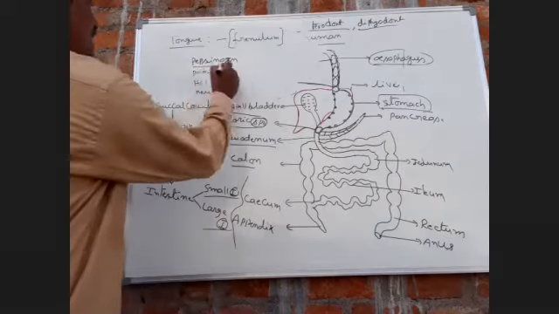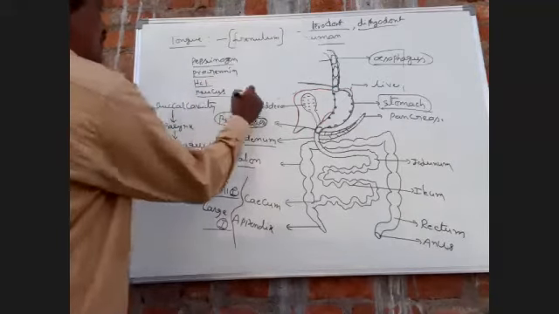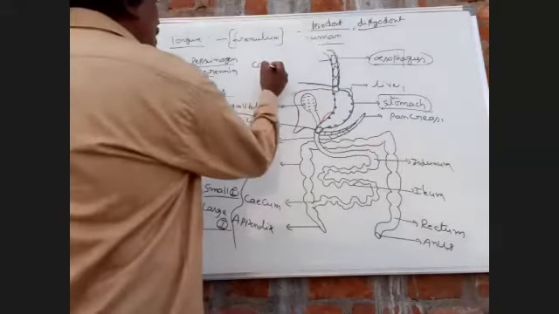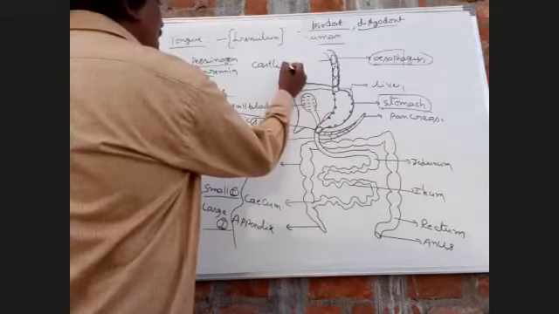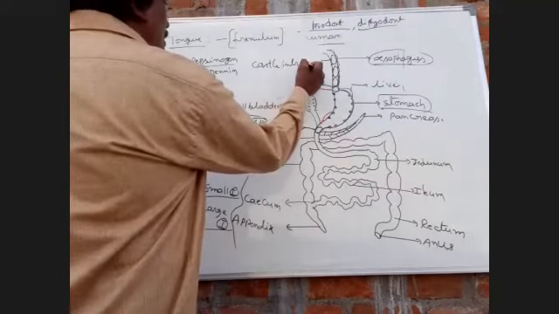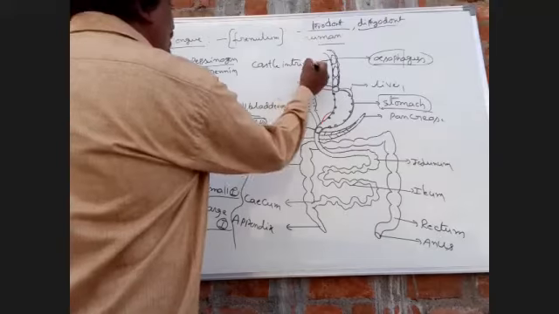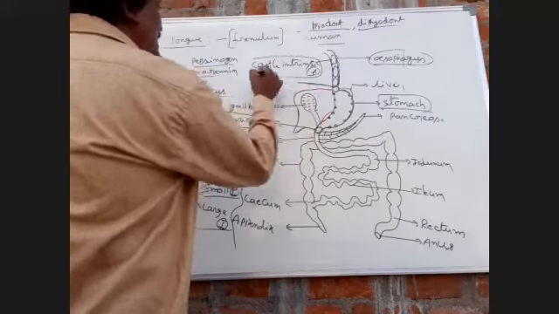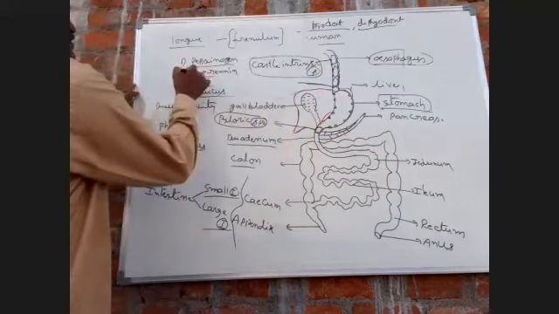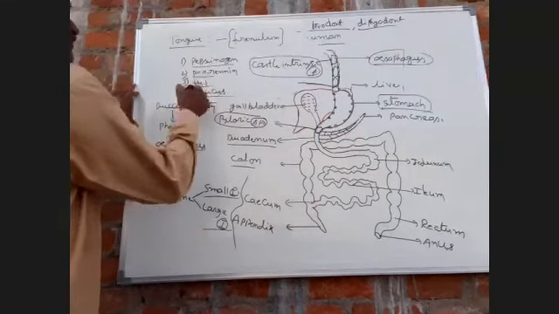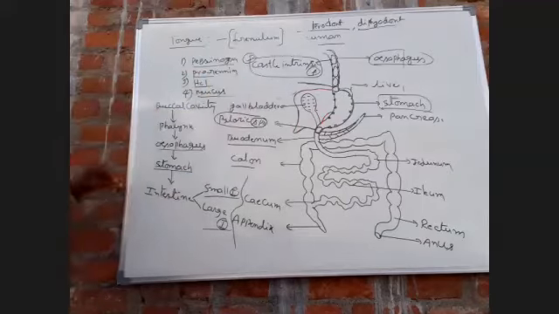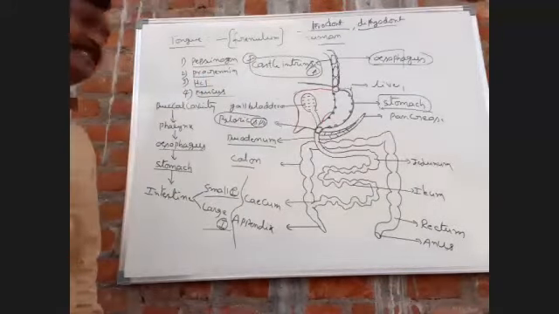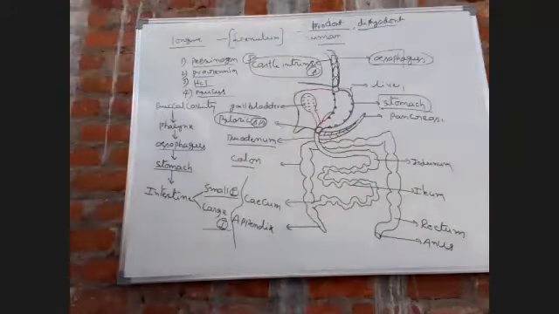One, two, three, four, five. Five types of factors are present in gastric juice. This is over the stomach's secretions.